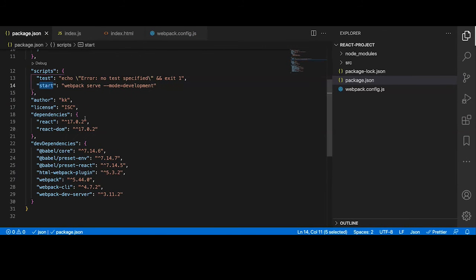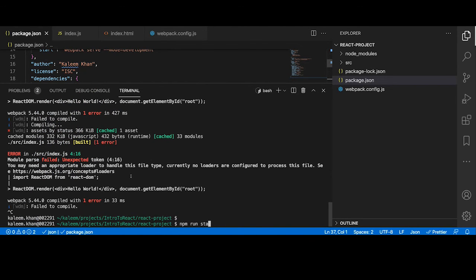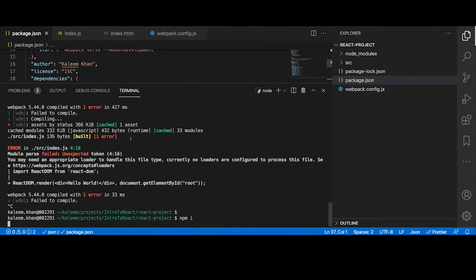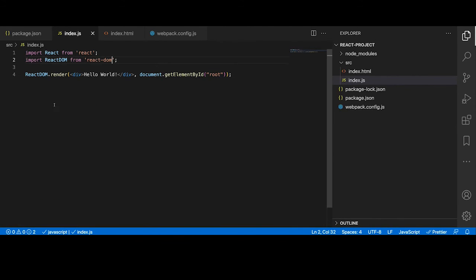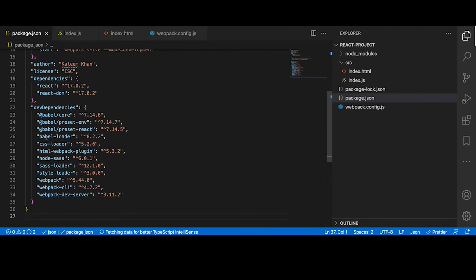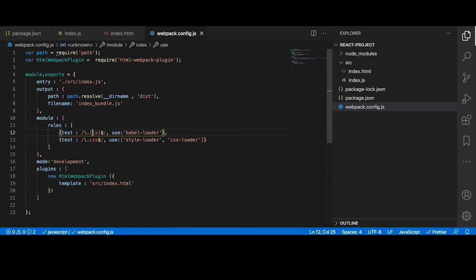Let me update this, go back to terminal, break it, and okay, so what I'm doing, right, I just added some more libraries. To build, we needed this library, Babel loader, right? It will take all the files and it will try to compile them. So we will say whenever you find a JS file, we will use this library and we'll try to build a chunk.js which can be deployed to any environment. We are currently in the development mode.